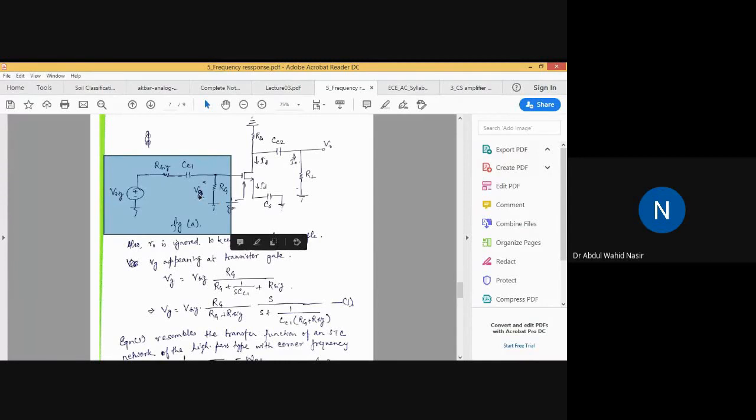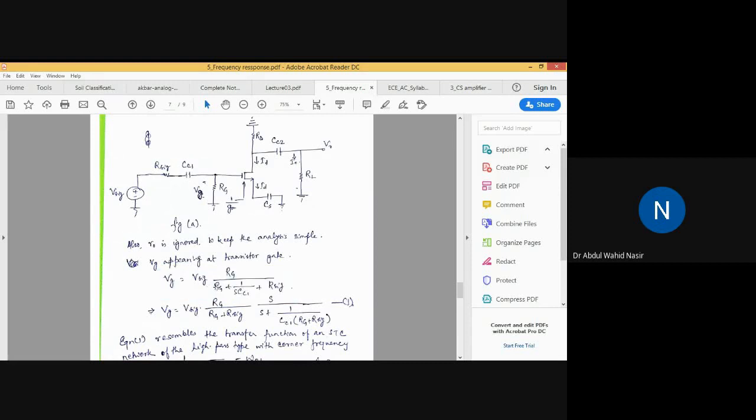In terms of the Laplace variable, VG can be defined as VSIG into RG divided by RG plus RSIG plus 1 by SCC1. This equation we got from the voltage divider rule, and these are the three impedances in the circuit.